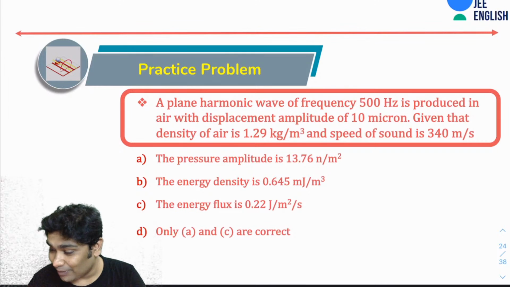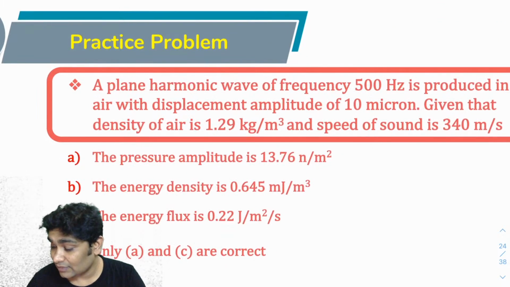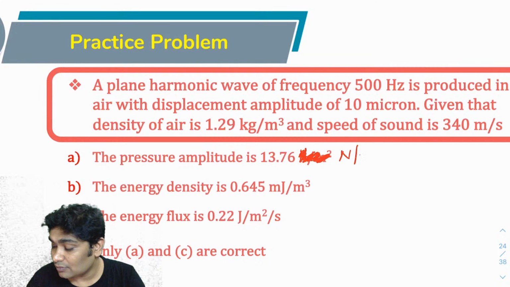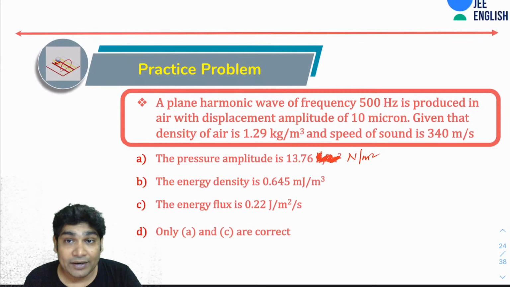B: the energy density is 0.645 millijoule per meter cube. C: the energy flux is 0.22 joules per meter square per second. D: only A and C are correct.